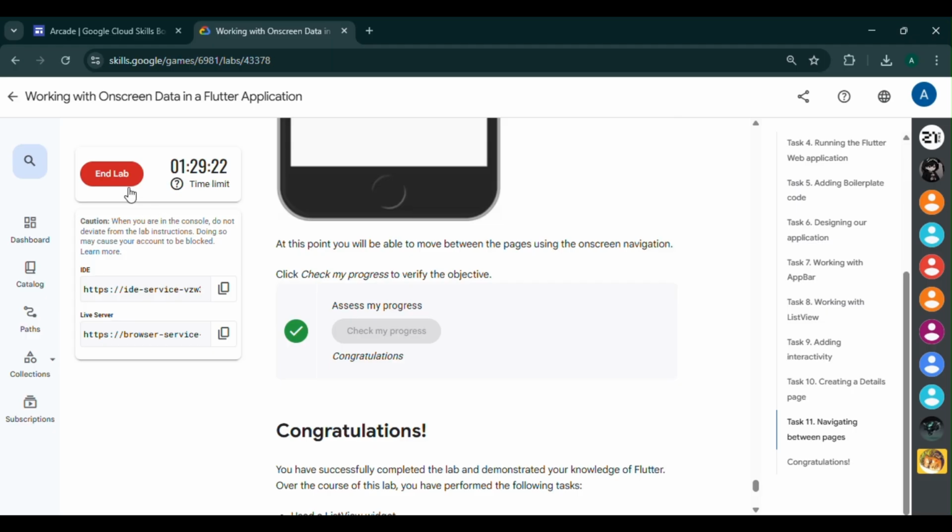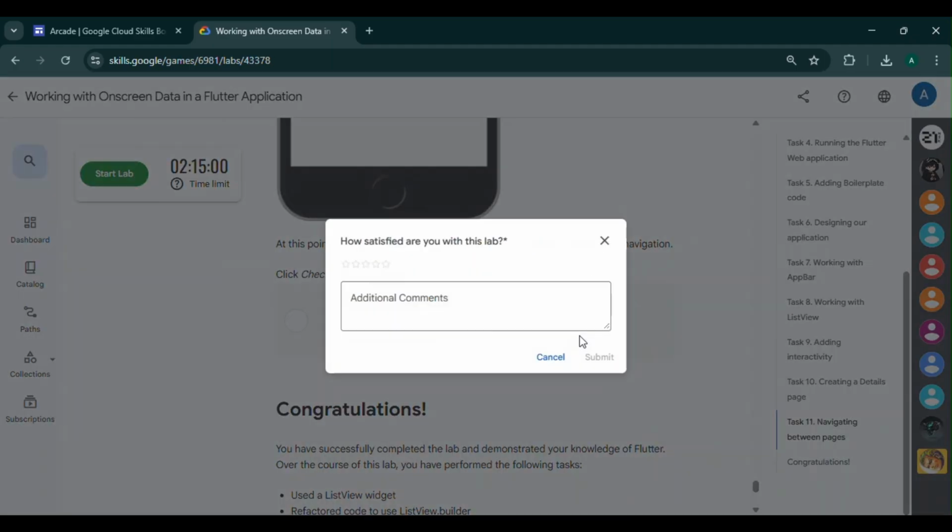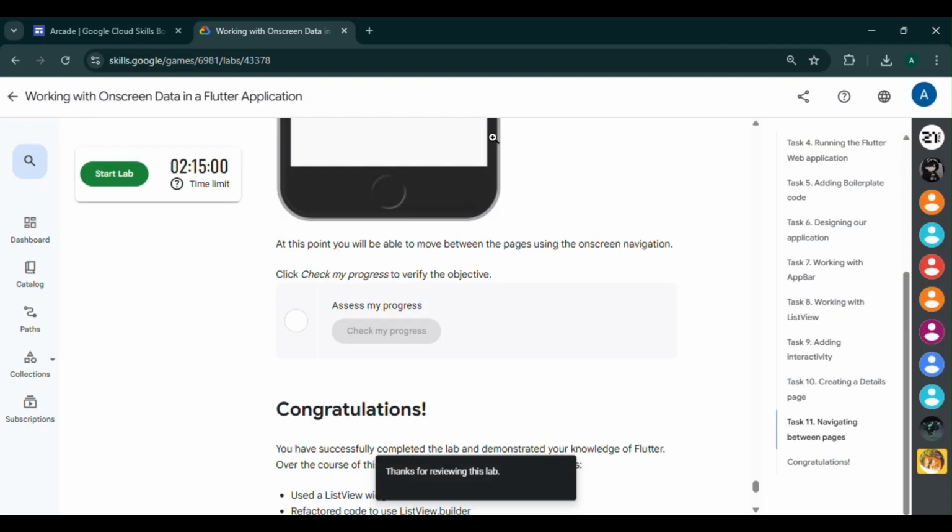As it is completed, just end this lab and you are done. Congratulations, you have successfully completed this lab and you have also completed the Arcade Level 2 January if you are doing in sequence.